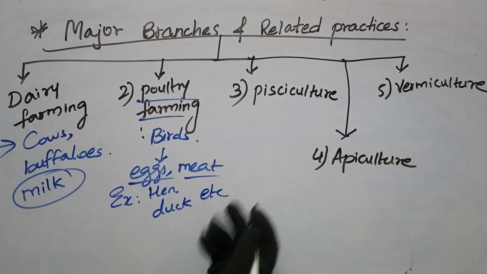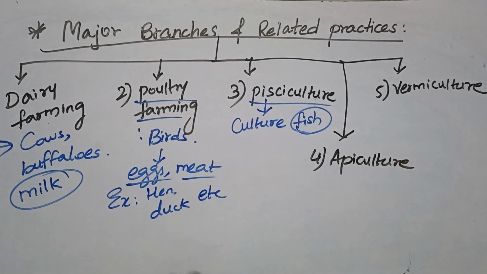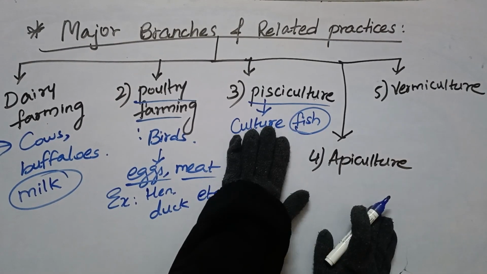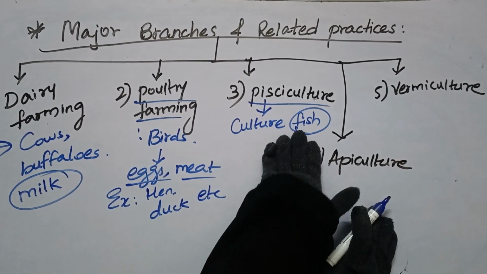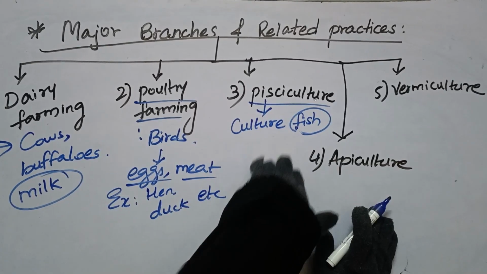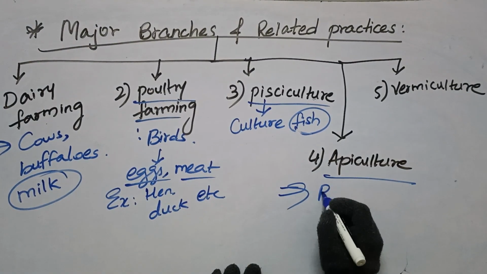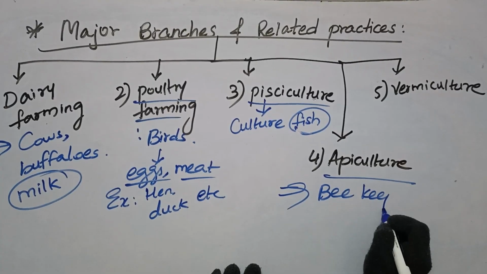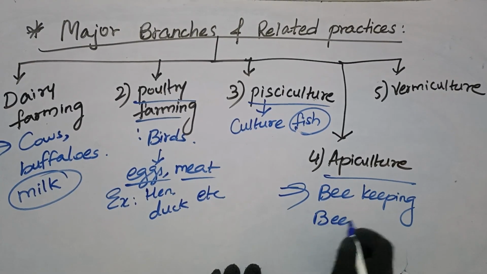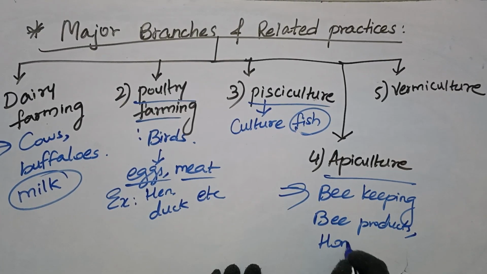Talking about the third one, pisciculture. Pisciculture is nothing but culturing fish. We are going to keep these fishes in ponds and take care of them, and ultimately we are going to sell them and earn good returns. Clear? Talking about apiculture, it is nothing but beekeeping. Beekeeping for what sake? To get bee products, mainly honey.